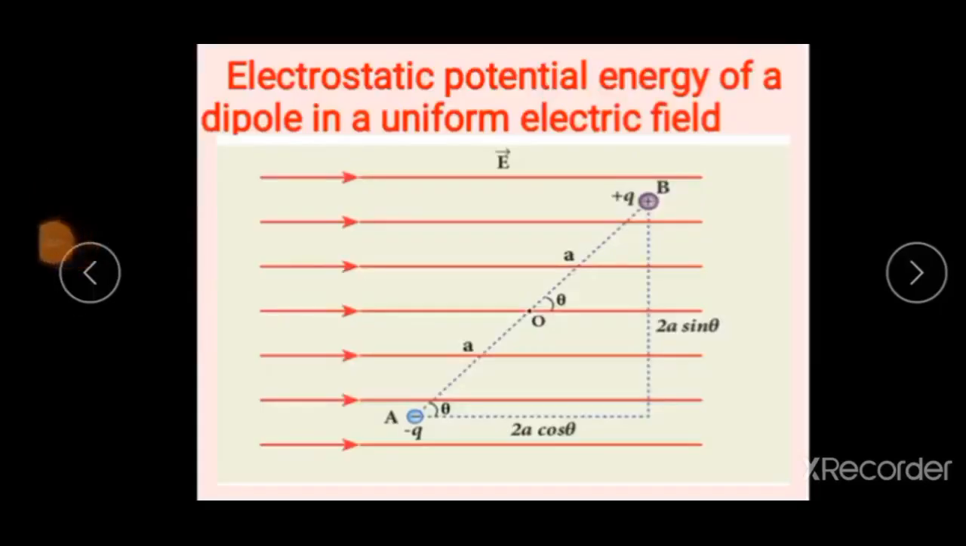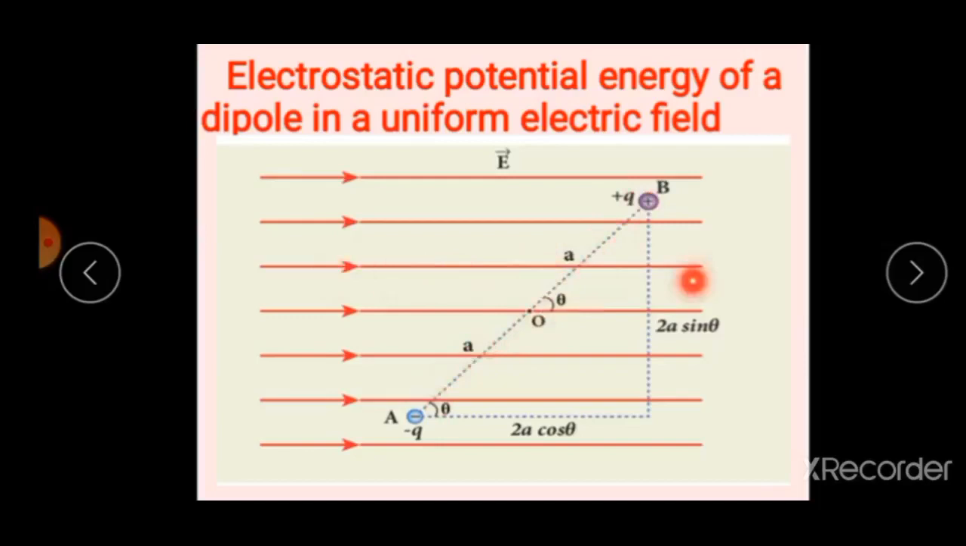And go to the next topic, electrostatic potential energy of a dipole in a uniform electric field. Now listen students, consider an electric dipole of charge minus q and plus q kept in a uniform electric field E vector. This is a uniform vector electric field. This torque is experienced when kept in a uniform electric field. So students, this torque rotates the dipole to align with the direction of the uniform electric field.